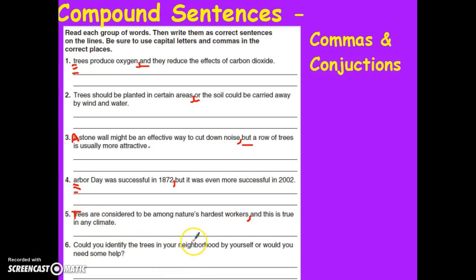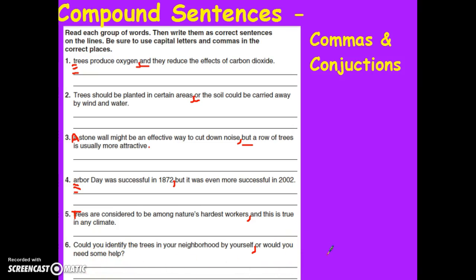Could you help identify the trees in your neighborhood by yourself, or would you need some help? There are two sentences here, two complete sentences. Could you identify trees in your neighborhood by yourself is one. I have a comma, conjunction, and my second sentence, would you need some help?